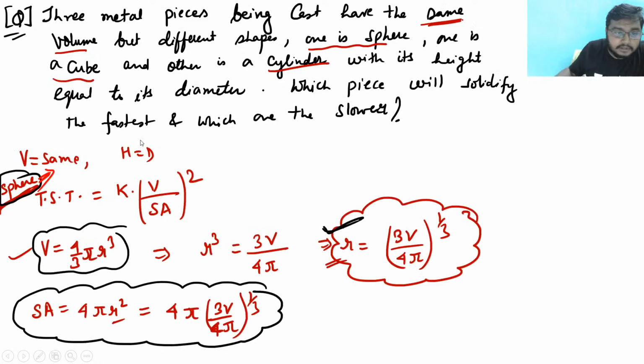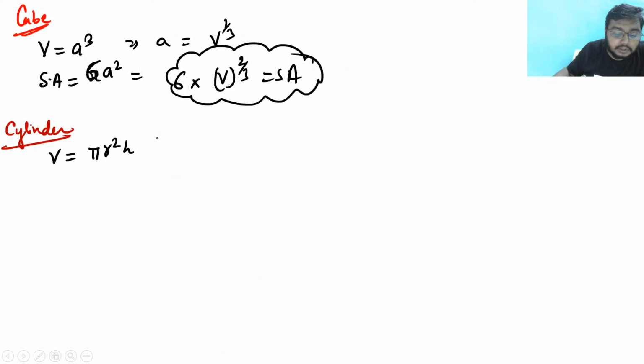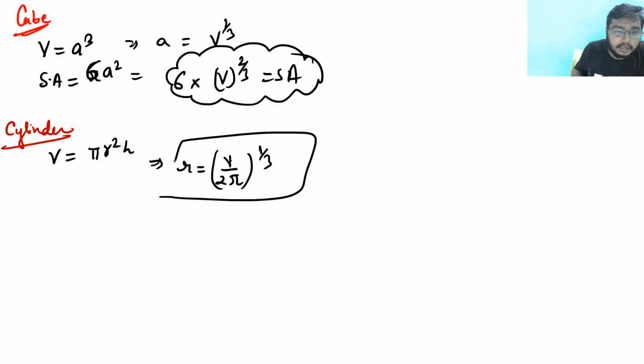See, in the first scenario, what we have seen is that h is equal to d. So from here again, I will be getting r as (V by 2 pi) to the power of 1 by 3. So from here again you are getting the r, and from here you can find the surface area.